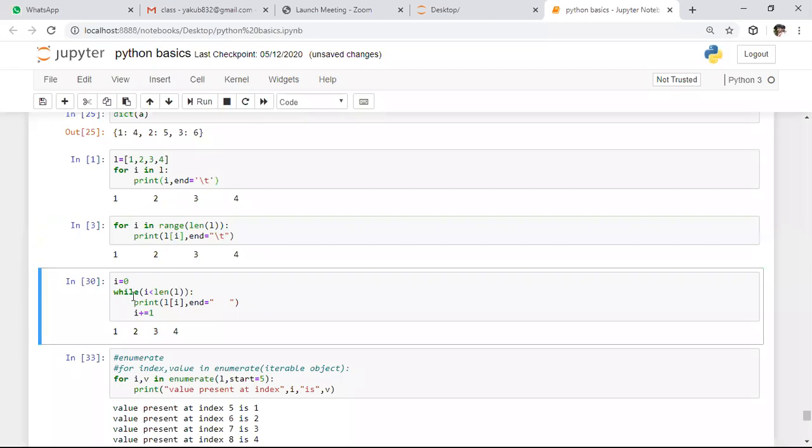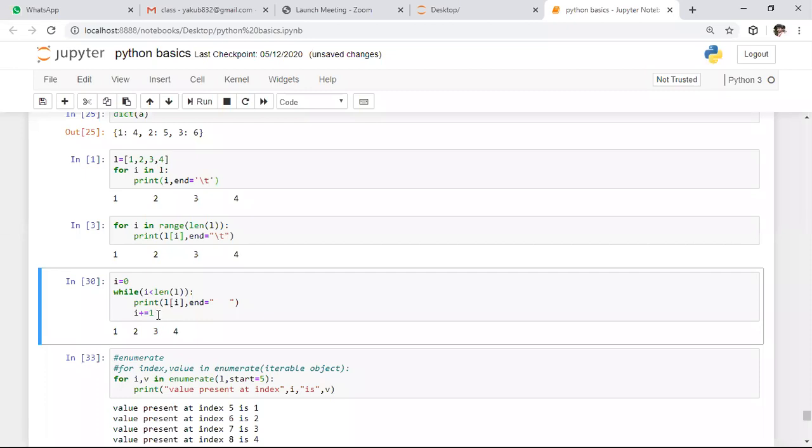After this, we saw how to iterate through the data structure by using a while loop. The basic while loop syntax is: initially we need to initialize the index with 0. After that, we need to iterate through the end of the list, which means we need to specify the end of the list index. After that, for each and every value, we need to print the value corresponding to that index. For that purpose, here I specified L of i.